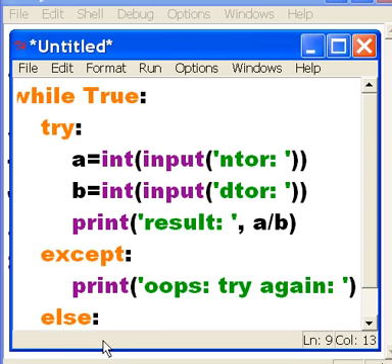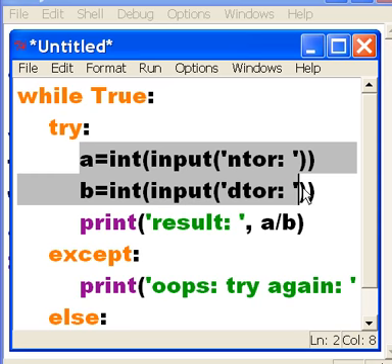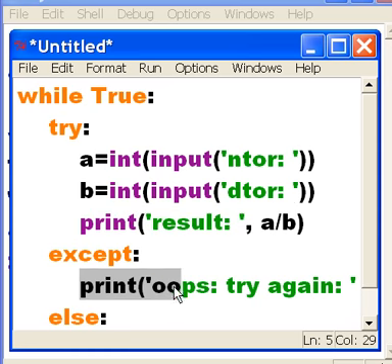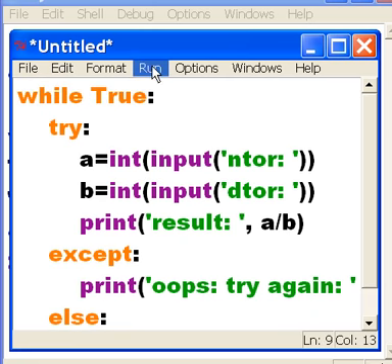Let's see if it's all right. It is. It looks pretty good to me. While true, try this. A equals int input numerator, B equals int input denominator. I got all my quotes lined up, matching a result, A divided by B. Print oops, try it again, single quote, and close parens over there to the right, which you don't see too well, but that's okay. Else, then a colon, break. Okay, that looks fine. So I'm going to run the program now.